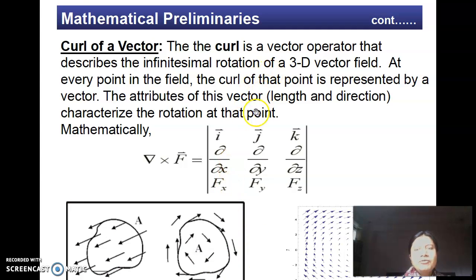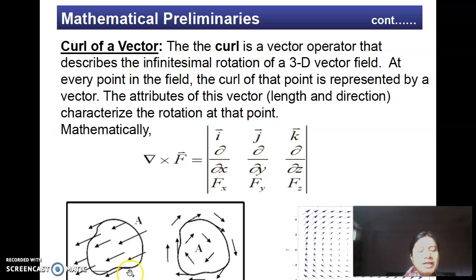Another big thing which we are using over here is the curl of a given vector. The curl of a given vector describes the rotation of the three-dimensional vector field. At every point in the field, the curl at that point is represented by a vector. When I have to find the curl of a vector f, then the curl of the vector f is simply solving this determinant. We get the curl of the vector.